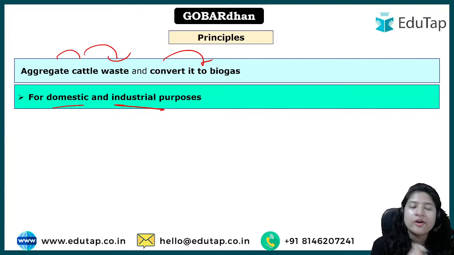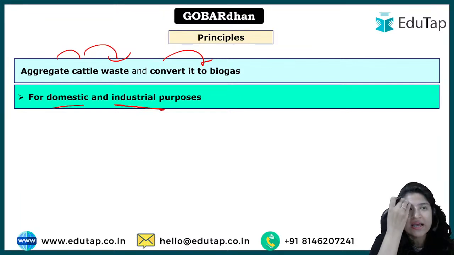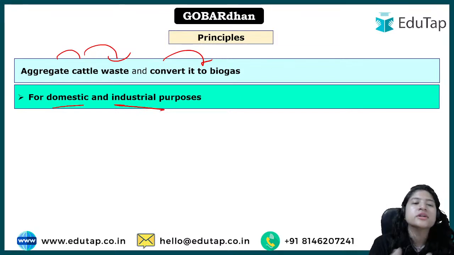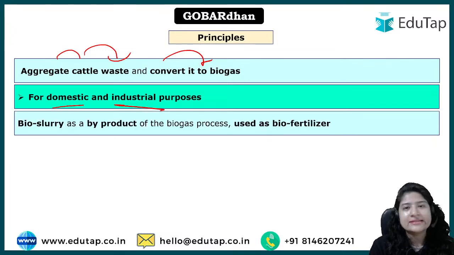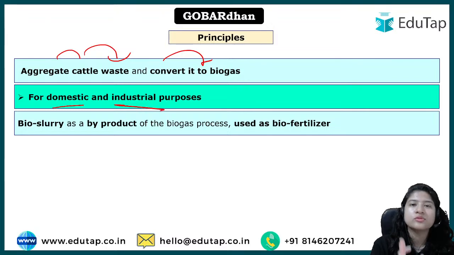ठीक है, तो ये biogas can be utilized, and we are studying since our childhood, since our school days, how biogas can be utilized for the cooking purpose, right? So definitely this biogas that is generated at the domestic level can also be utilized, and at the industrial purpose can be utilized, depending on how much waste is generated, because if the amount of waste is small, the output will be smaller, right? And if it is huge, the output will be more, right?